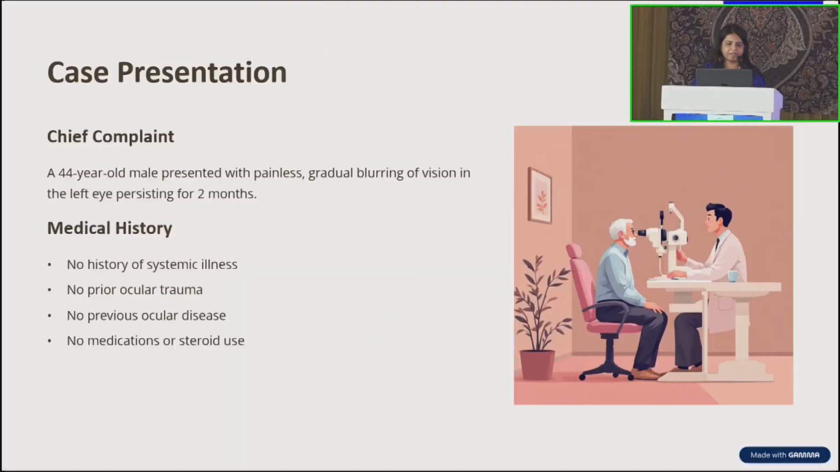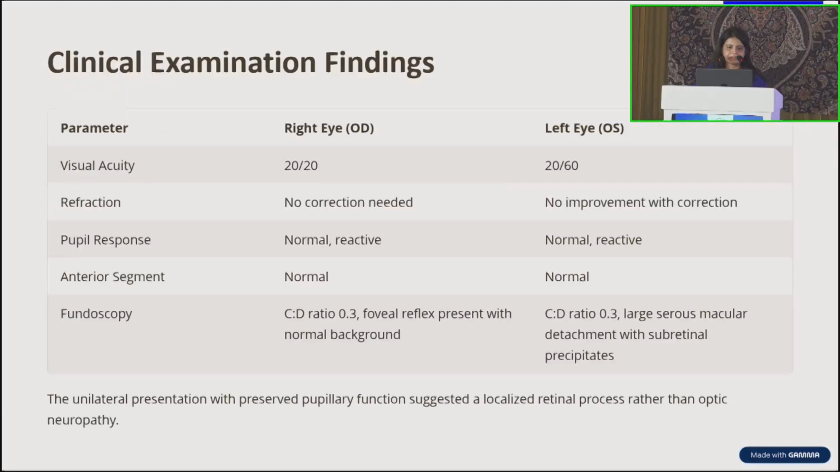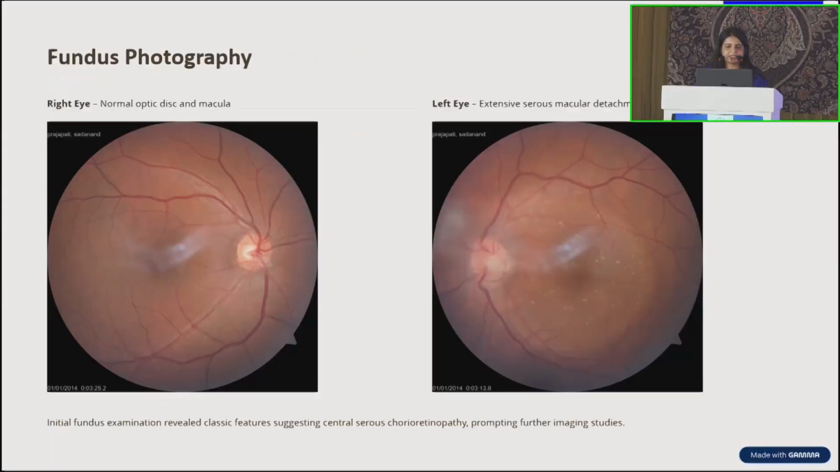A 44-year-old male patient presented with painless gradual blurring of vision in the left eye persisting for 2 months. There was no history of any systemic illness, prior ocular trauma, or ocular disease, and no medication or steroid use. Visual acuity in the left eye was 20/60 with no improvement with refraction. Pupillary response was normal and reactive. Anterior segment examination was unremarkable. On fundoscopy, we can see an extensive serous macular detachment with subretinal deposits. The initial fundus examination revealed classical features suggesting central serous chorioretinopathy, prompting further imaging studies.